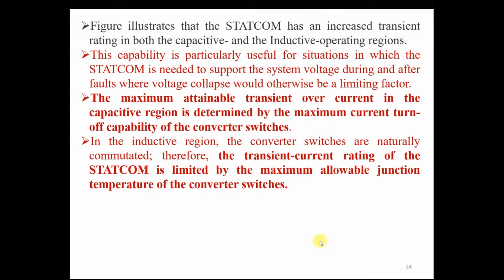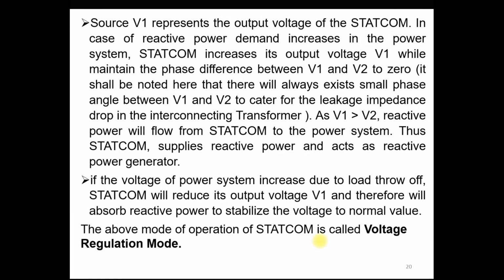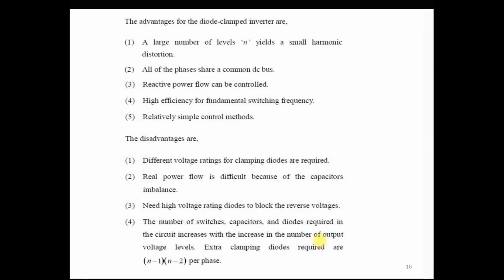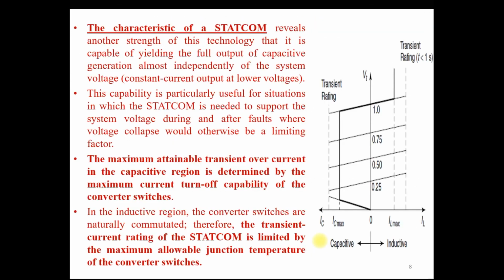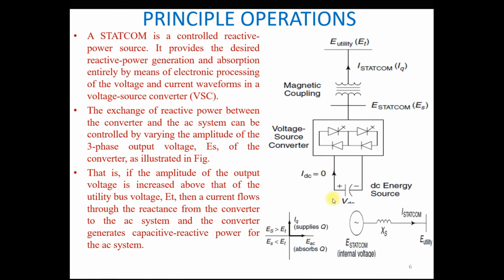Let me give a detailed explanation from this figure. In the single line diagram of the STATCOM, we have seen that depending upon the magnitude of the voltages ES and ET, we can inject and absorb reactive power. Reactive power injection and absorption depend upon the magnitude of the voltage.